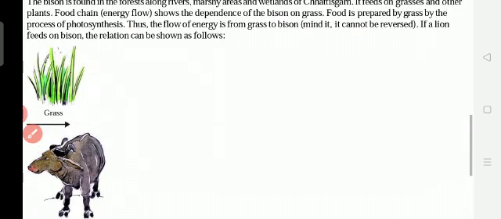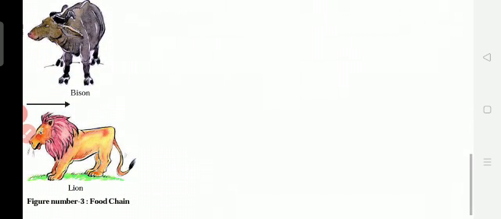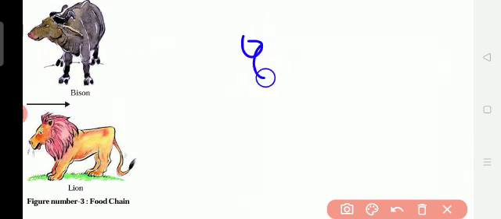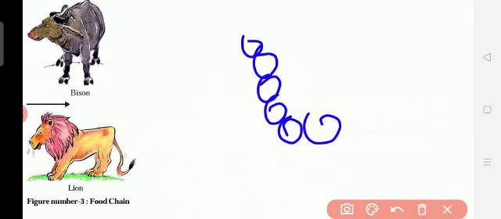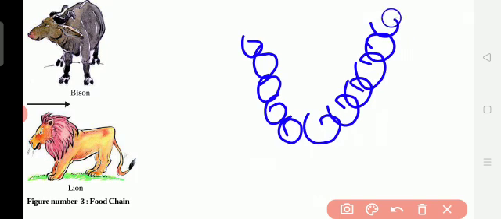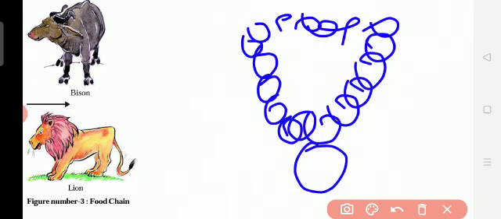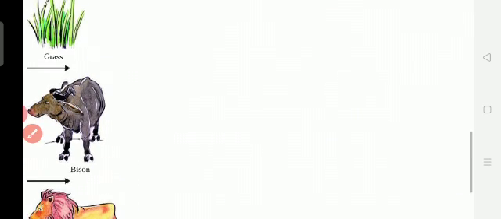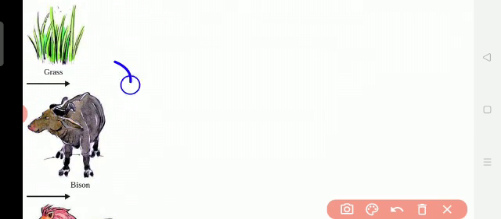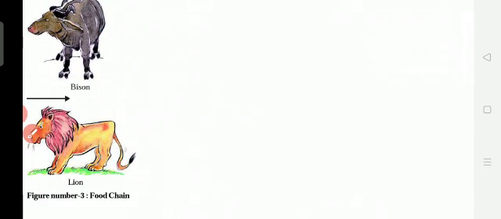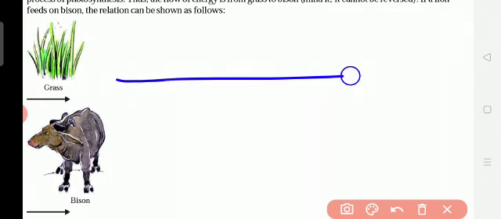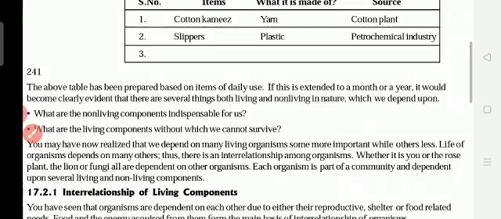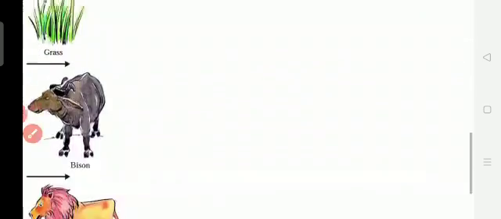So it is called a food chain. Okay, food chain. Chain, how will it go? You know the chain, na? So the chain will go like this continuously. Okay, so there is a connection in between. So this is one chain. Yes, this is one chain. So like that, food chain means depending on each other for food. There is a connection between this relationship. It is called a food chain. And a food chain is in a straight line. Okay, grass, then afterwards bison, and afterwards lion. Understand? So this is the food chain.